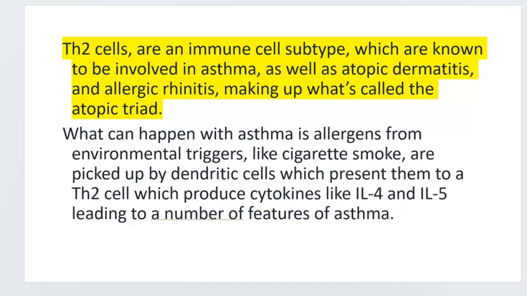This is a concept that you may see on future board questions, because this is a very common triad to see together, and those are caused by the Th2 cells' overreaction. What can happen then with asthma is that these allergens from the environment, think like cigarette smoke, are picked up by our dendritic cells, which present them to the Th2 cell. The Th2 cell then produces cytokines like IL-4 and IL-5, and then that cascade happens and we get these features of asthma.